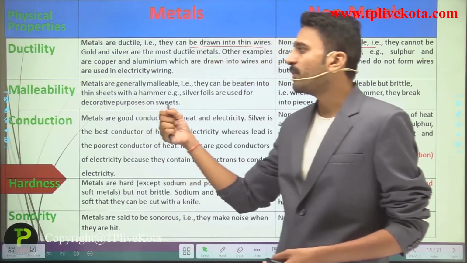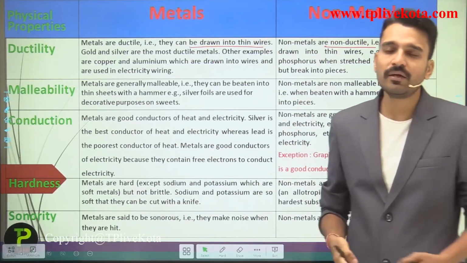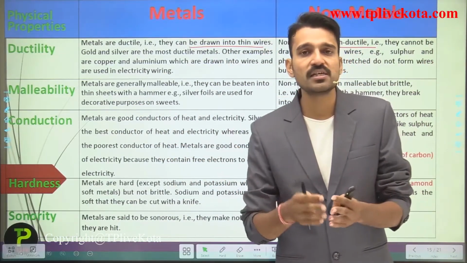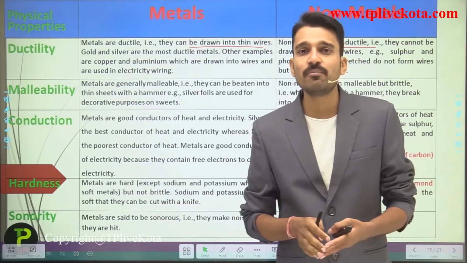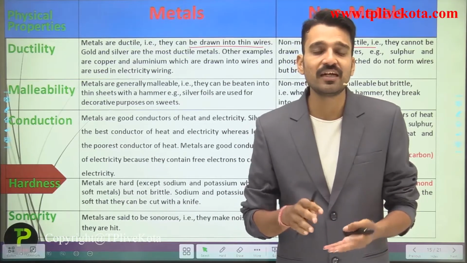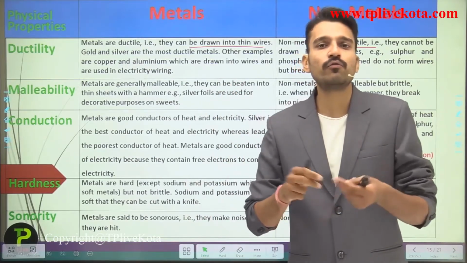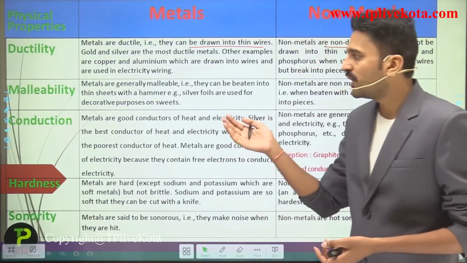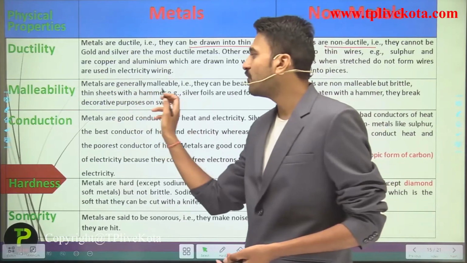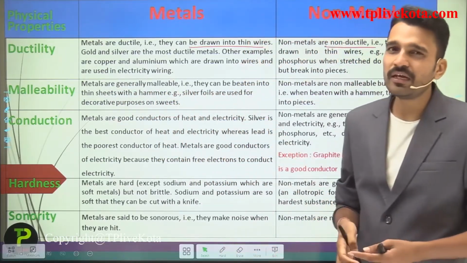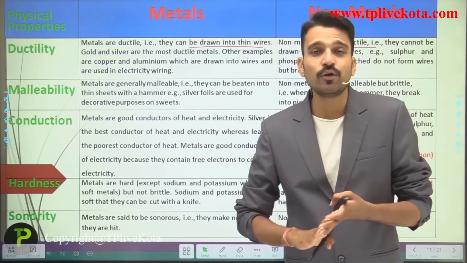Talking about the next property, that is malleability. So what is malleability? Malleability is the property due to which metals or substances can be beaten into thin sheets. That is, the 3D surface will be beaten to form a 2D surface. Metals are generally malleable. It means that they can be beaten into sheets.